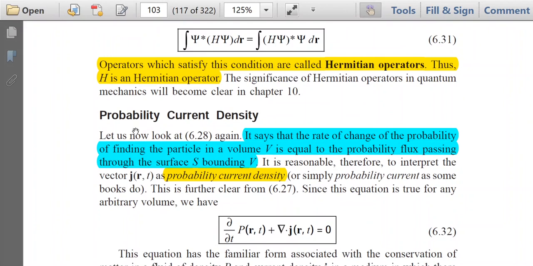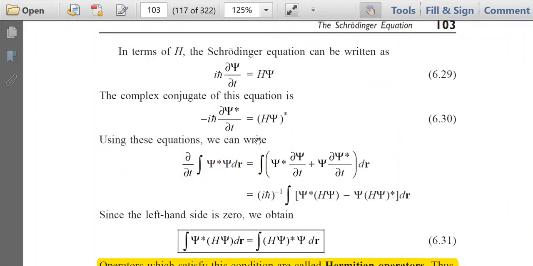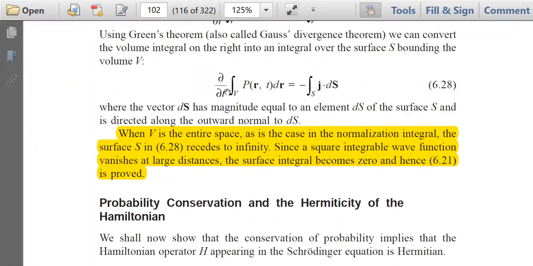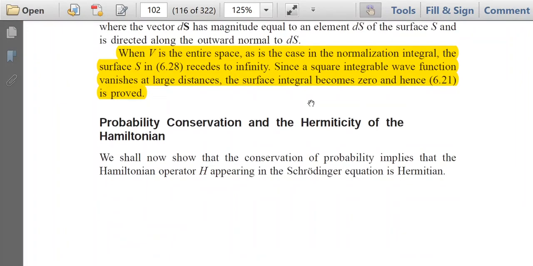Next, we will discuss the probability current density. So what was equation 6.28? Let us look back again. Equation 6.28 is this: ∂P/∂t is equal to minus integration j·dS.